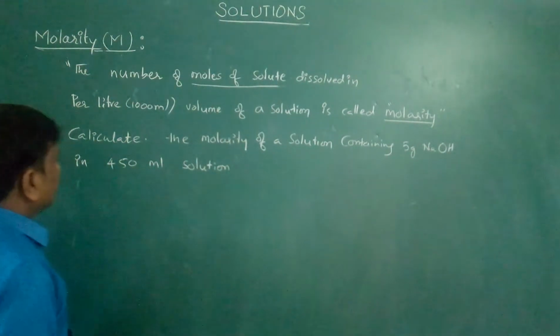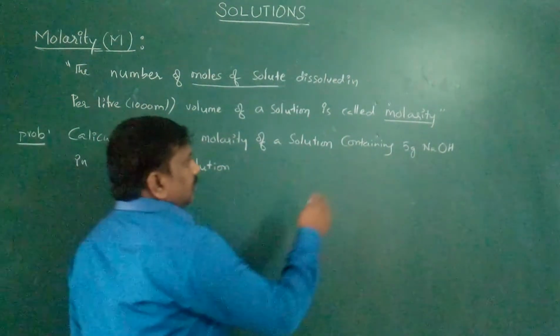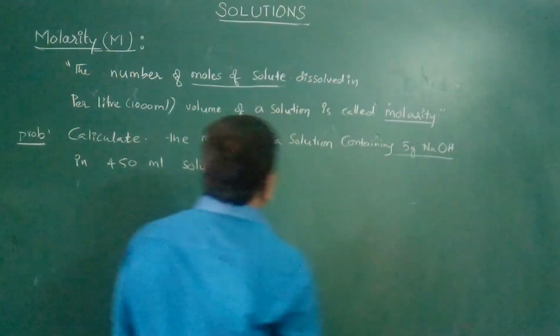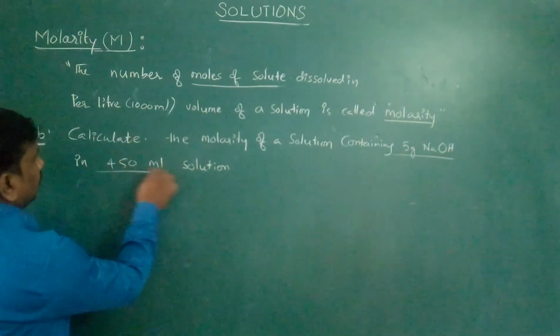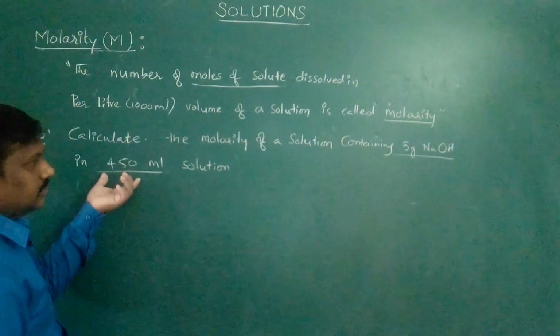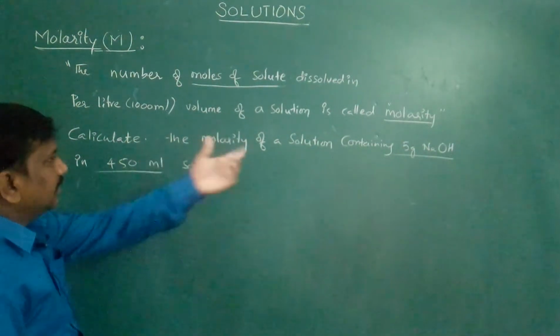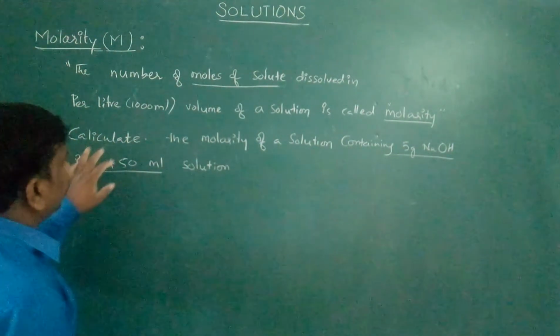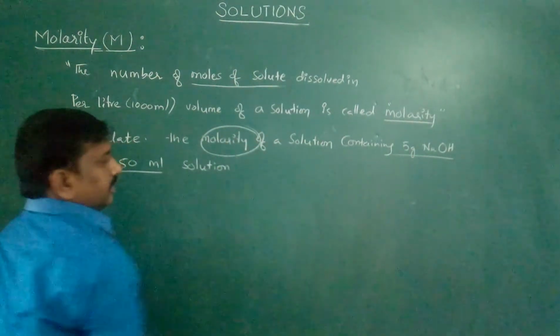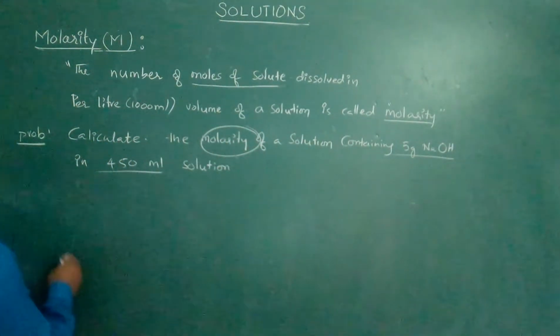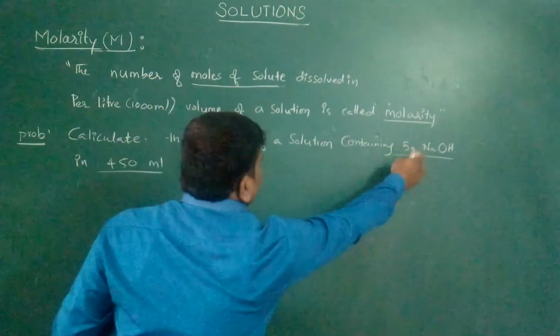Here what is it? Solute is 5 grams of NaOH in 450 ml of solution. So this is solvent and that is solute. We have to find out how much molarity will be there in the solution.